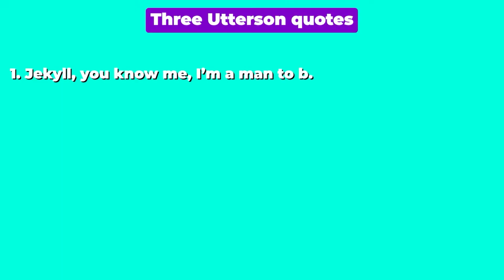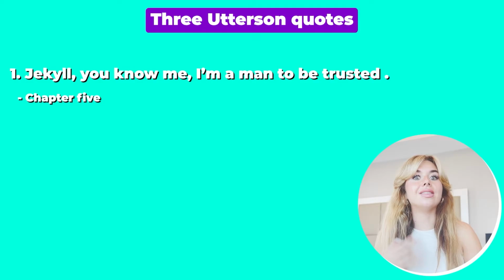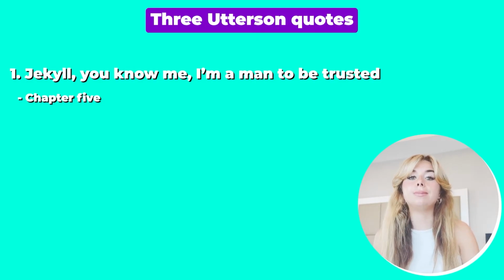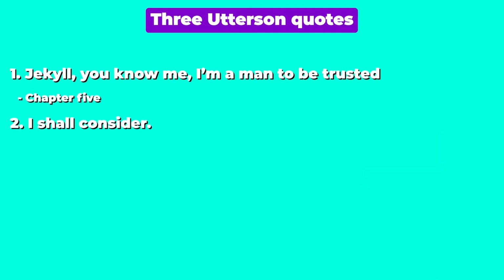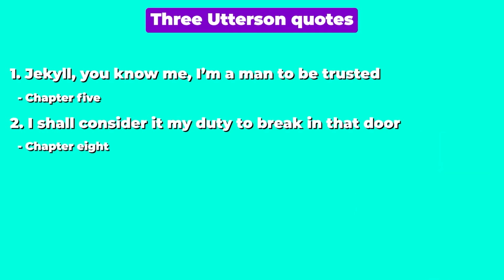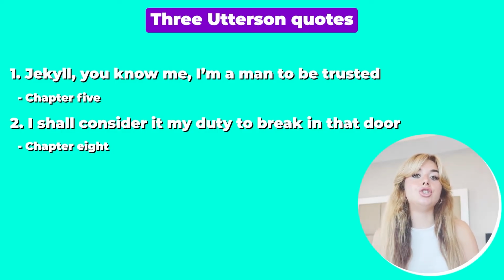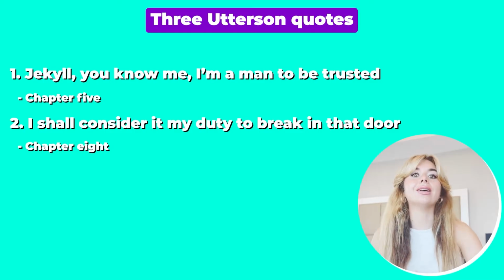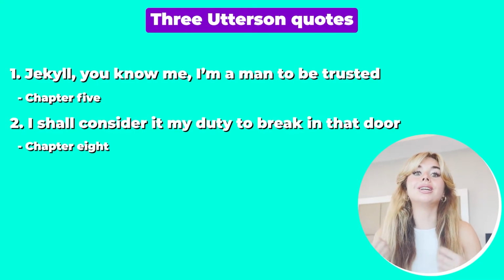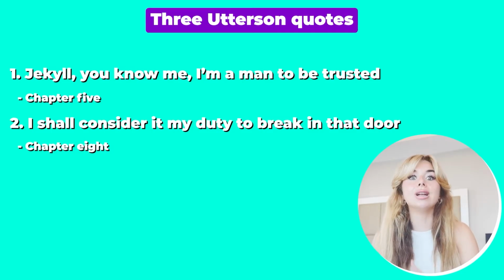Now, here are 3 Utterson quotes that you can use in any Utterson essay. "Jekyll, you know me, I'm a man to be trusted." Chapter 5. Again, this signifying he's a very trustworthy character. He placed a lot of emphasis on him being a very respectable Victorian gentleman who is pious, so religious, and scrupulous. Moral. "I shall consider it my duty to break in that door." Chapter 8. Think about duty. It is his duty to find the truth, to seek out morality and justice, because again, that's very integral to Utterson's character. He wants to conduct himself with rectitude, so that morally correct behavior.